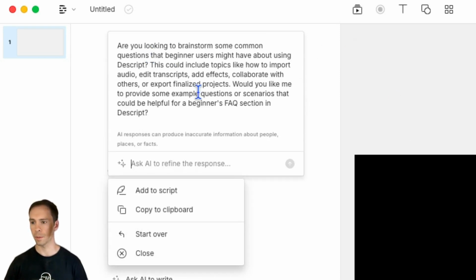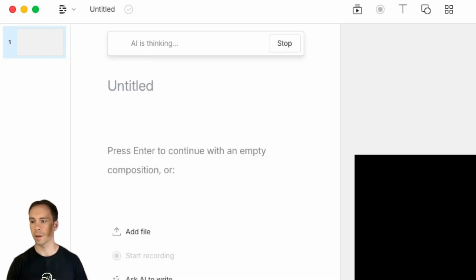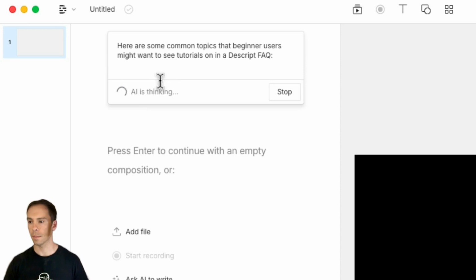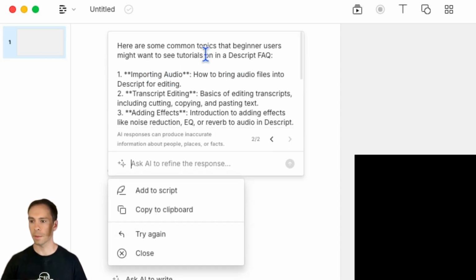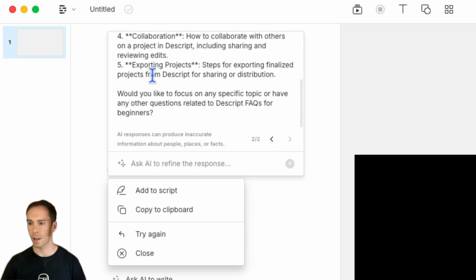It says, are you looking to brainstorm some common questions that beginner users might have about Descript? It's just asking for me to clarify that. And so I could say, yes, topics that beginner users, and then I'll hit enter. AI is thinking. Here's some common topics that beginner users might want to see tutorials on in a Descript frequently asked questions. Importing audio, yada, yada, yada. It gave me 5 examples, and I could ask it to refine the response.